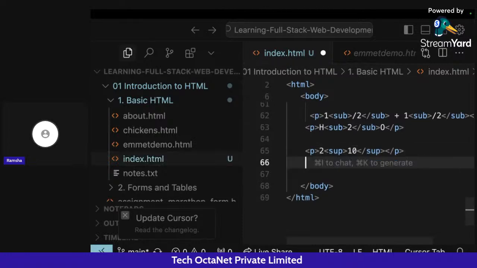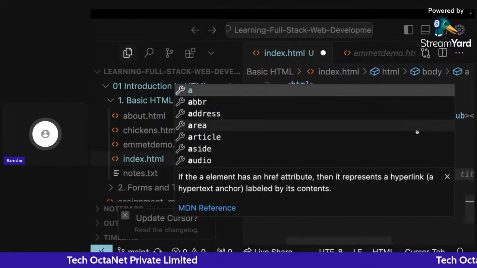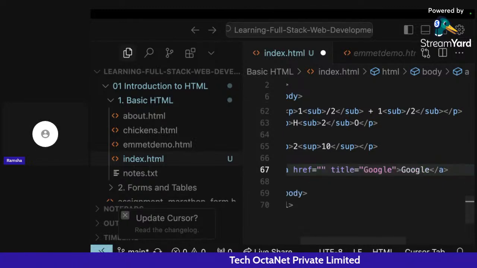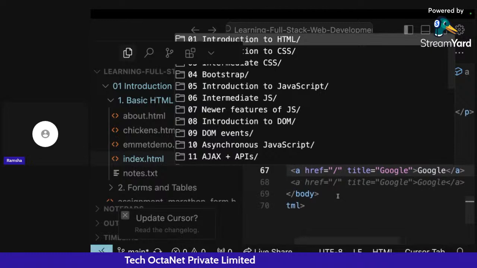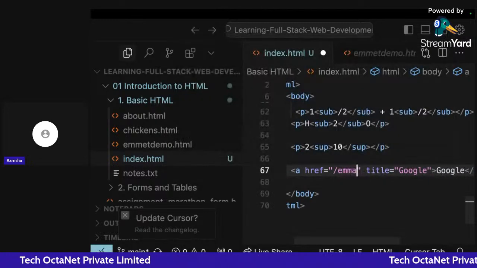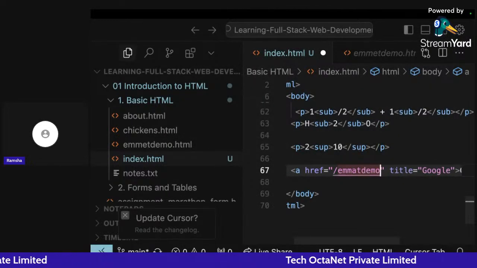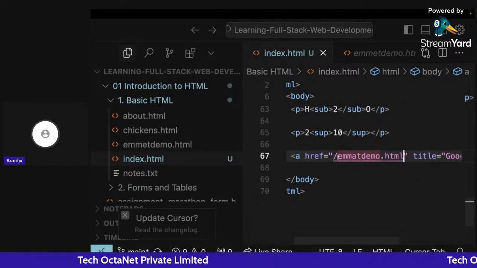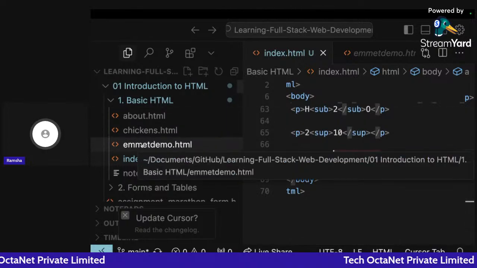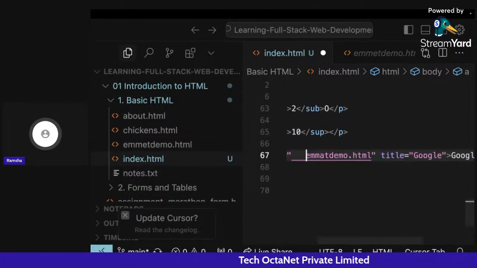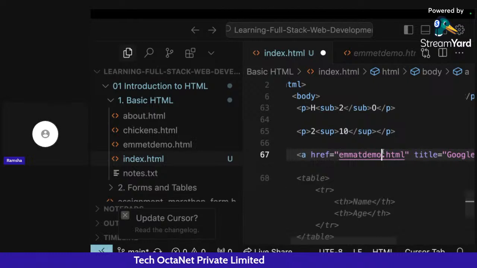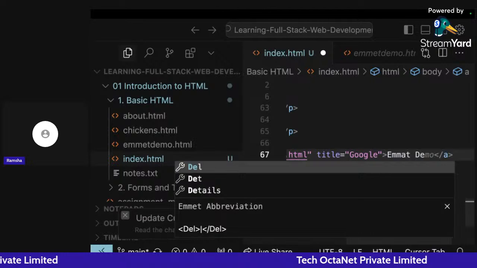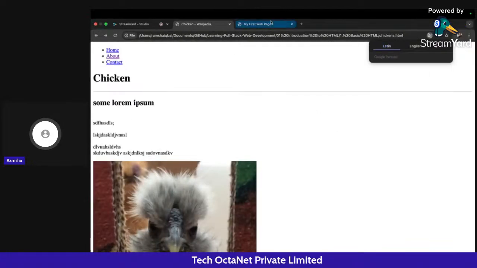Now, if I want to redirect from my web page to this emmetdemo.html, what I can do here is I can write in href slash emmetdemo.html. Okay, so if I write it like this, slash means that I will be redirected to this particular web page, and I can change the title here also, emmetdemo. So in this way, I can redirect to a local web page also.